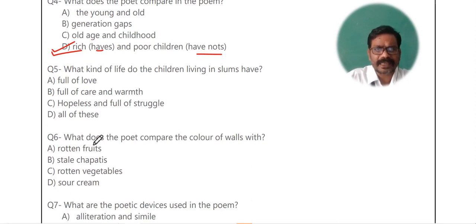Question number 5. What kind of life do the children living in slum have? Discuss on their lifestyle. What exactly do they have? Then we come to know that full of love? No, they don't get love. Full of care and warmth? Not at all. They are not getting warmth and care. Hopeless and full of struggle? Yes, they are really hopeless children because even the authorities are not working and they are full of struggle. So C is the right answer.